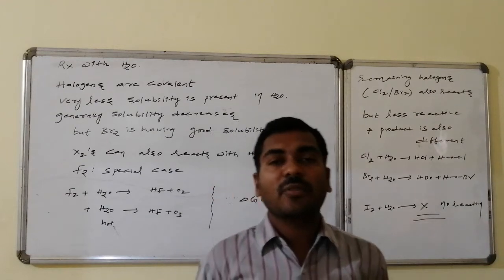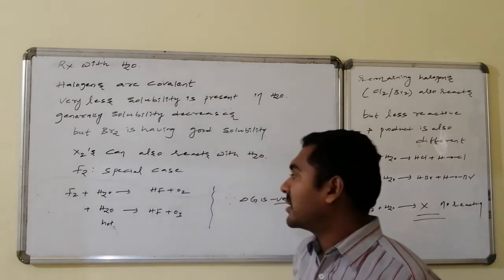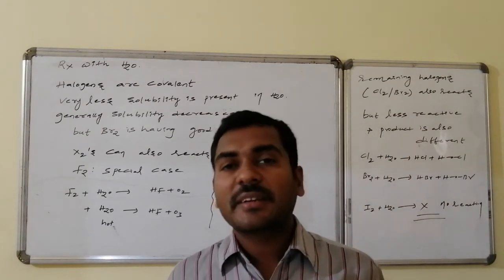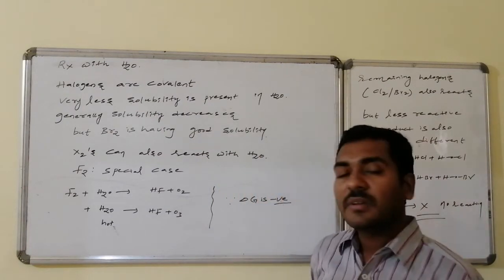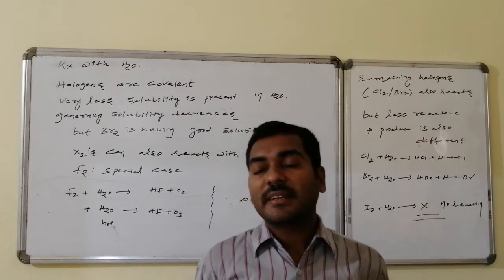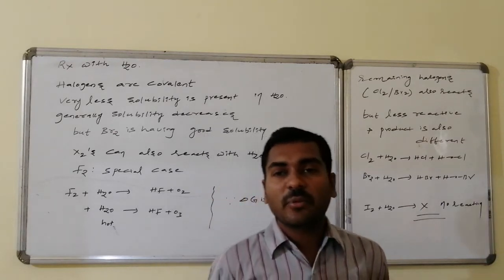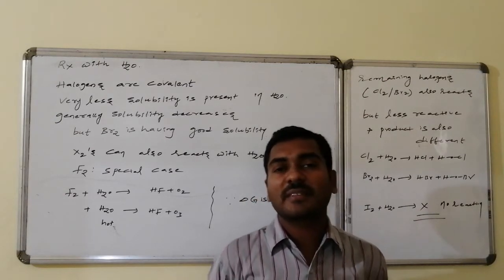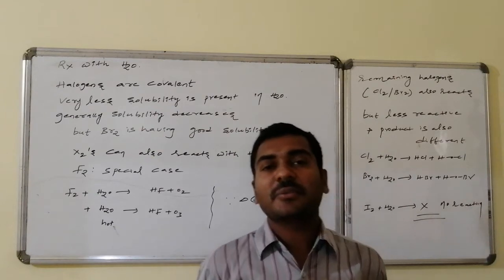Fluorine is a very special case. It reacts with water and produces hydrogen fluoride followed by oxygen under normal conditions. Under hot water conditions or heating, that reaction leads to the formation of HF followed by ozone, because in this particular process the delta G involved is negative. The remaining halogens like chlorine and bromine also react with water, but the reactivity is less, slow reactivity takes place, and the product formed is also different. It is not oxygen, it is not ozone.